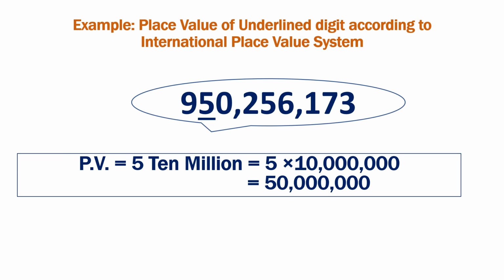So 5 is in the millions period and the 10 million position. Place is 10 million. So the place value is 5 into 10 million, that is 50 million. So the place value of 5 is 50 millions, that is 50,000,000.